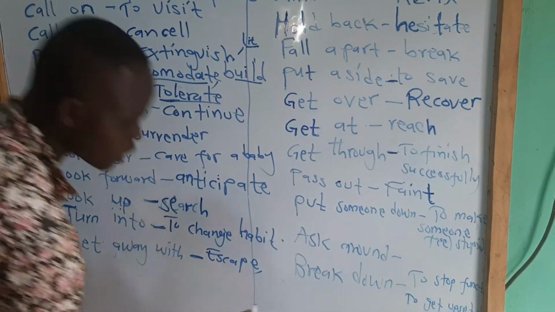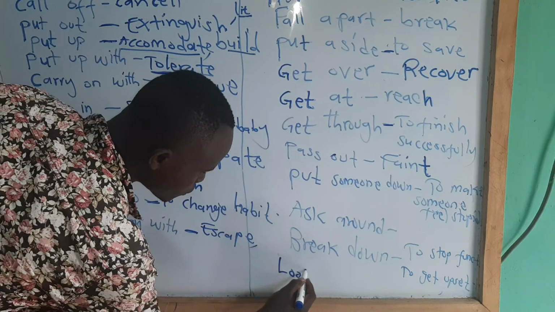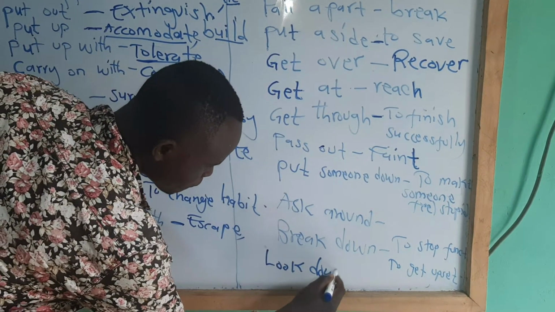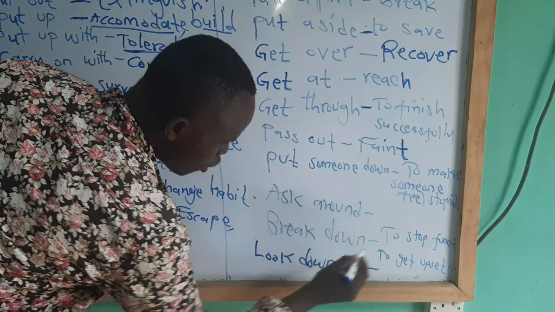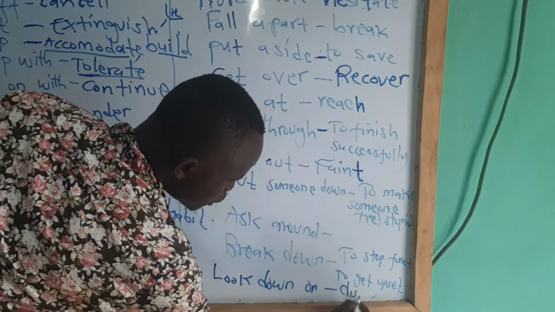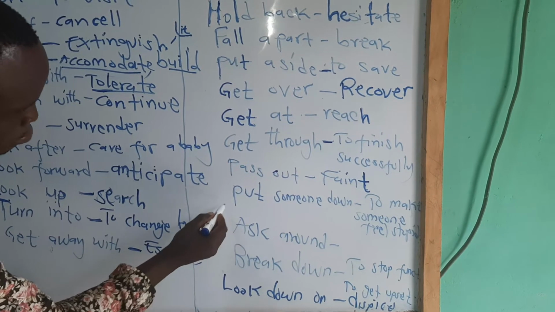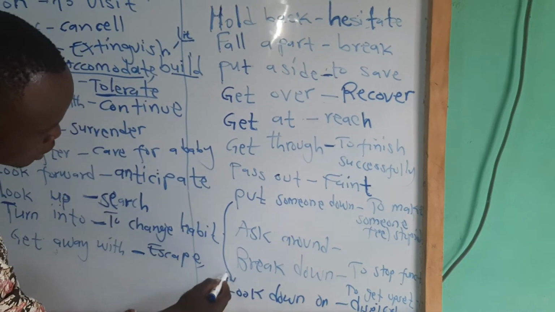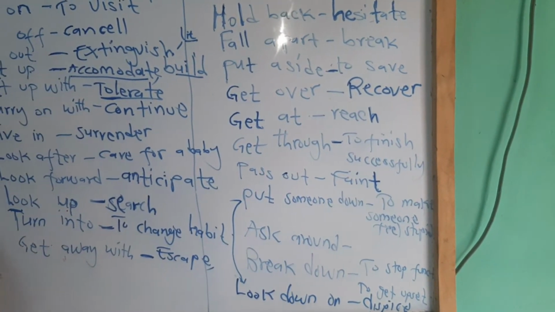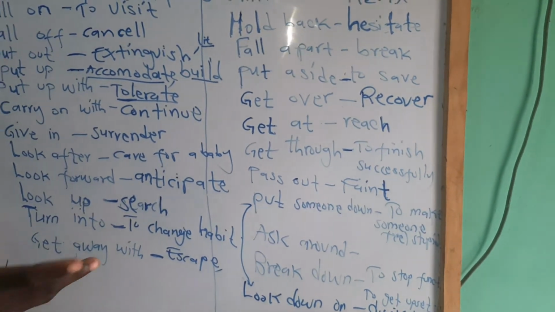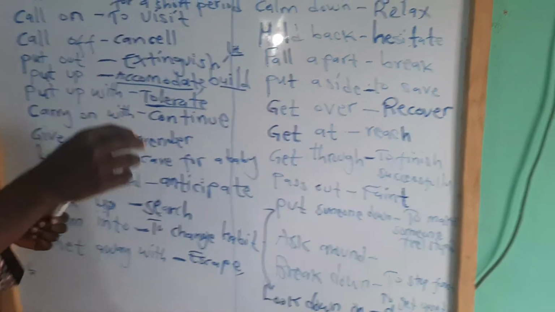It's the same as look down. Look down on. Despise is to despise somebody. It's the same as this. So put someone down, and there are some more synonyms. You think that you are superior, another person is inferior.